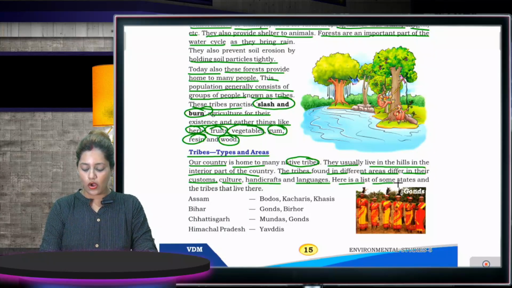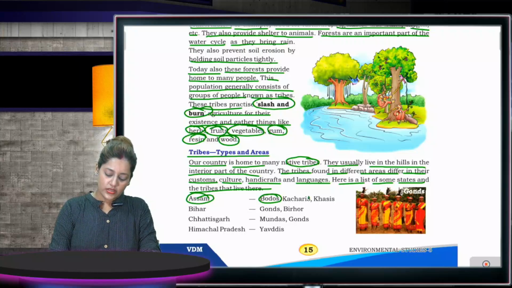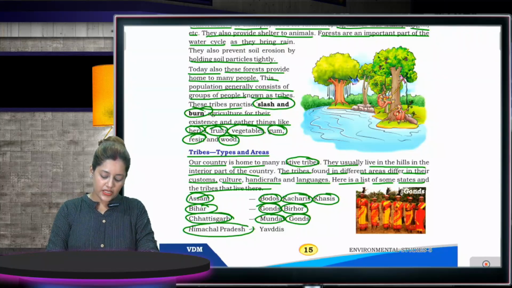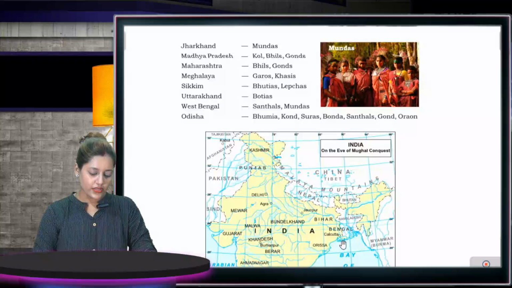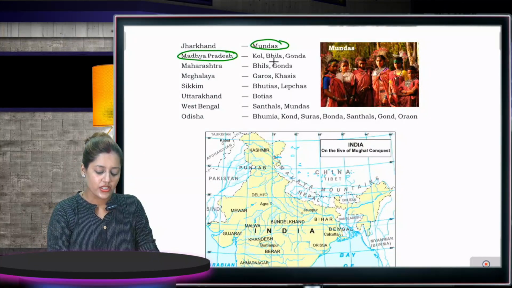Here is the list of some states and the tribes that live there. Assam, Bodos, Kachaharis and Khasis. Bihar, Gonds, Birhor. Chhattisgarh have tribes Mundas and Gonds. Himachal Pradesh, Gaddis. Next is Jharkhand, Mundas. Madhya Pradesh, Kol, Bhils and Gonds.